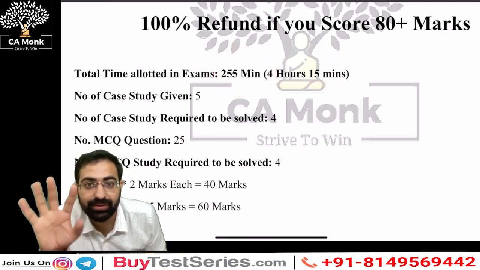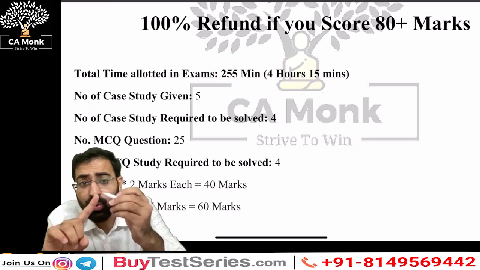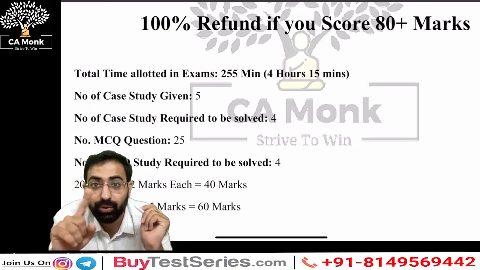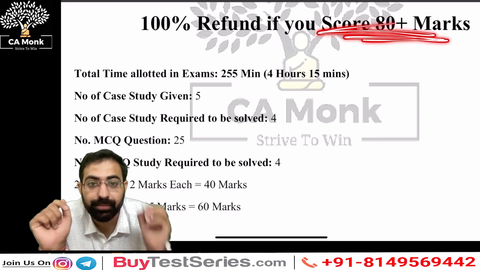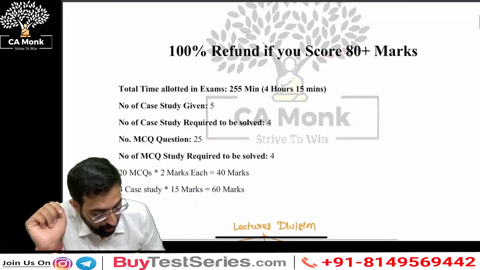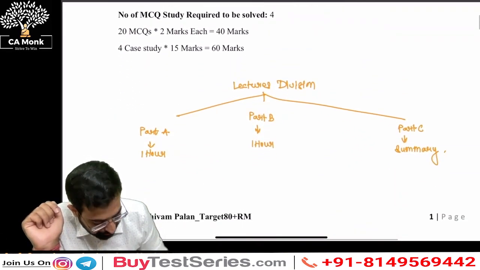4 into 60 plus 15 is 225. So we are going to be planning how each and every minute is going to be utilized in a paper so that you score 80 plus, right? So do not worry, we are going to be covering each and everything.